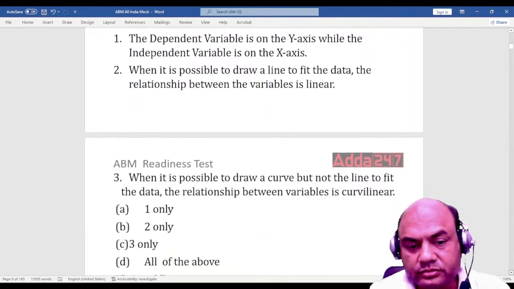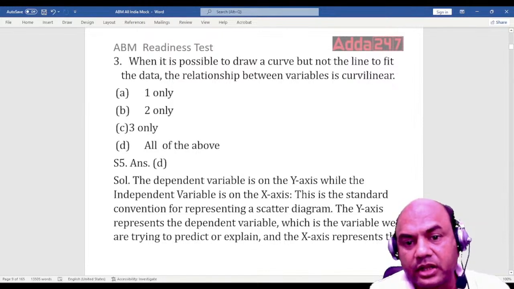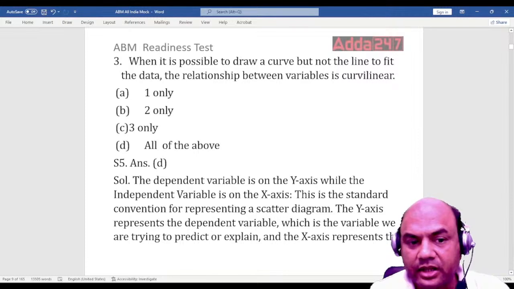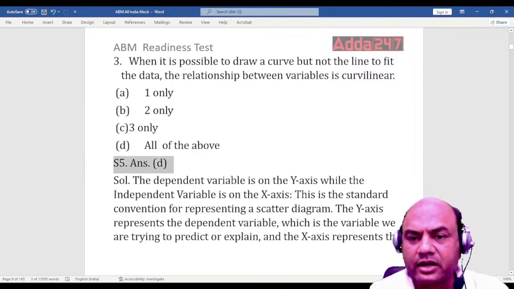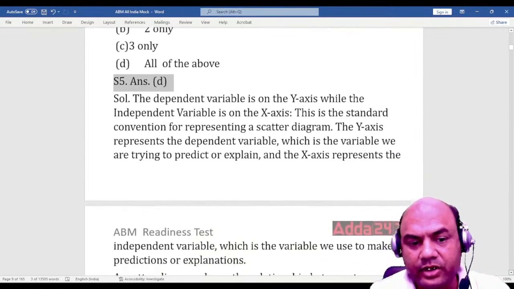When it is possible to draw a curve, but not a line, to fit the data, the relationship between the variables is curvilinear. So which are the correct ones? 1, 2, 3 and all of the above. So the answer is all of the above, because all of them are correct. Again, not much explanation is required over here.